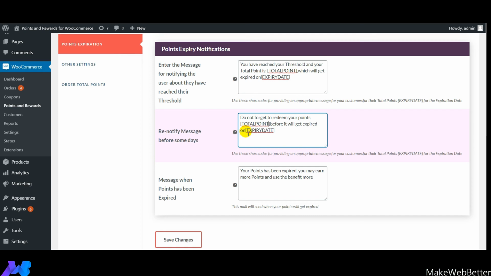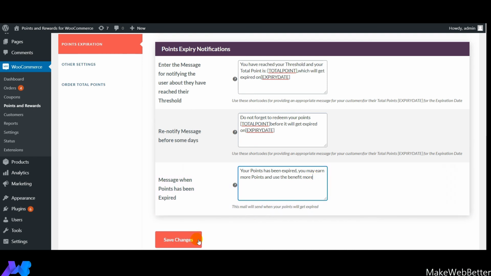Next is message. You need to set the message over here that will be sent when points have expired. Here you need to mention the message that will appear to the customers when the points have expired, so they will get this message, and then you need to click on save changes.